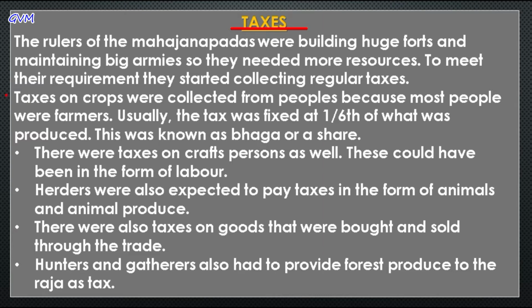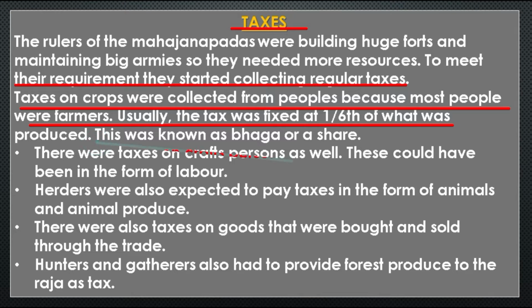So students, to meet their requirement, the rulers started collecting regular taxes from the people living in the cities. For example, taxes on crops were collected from people because most people were farmers, and usually the tax was fixed at 1/6 of what was produced, and this form of tax was known as bhaga, or we can say a share. It means whatever the farmer produced, they had to give the 1/6 part of that production to rajas, or we can say rulers.